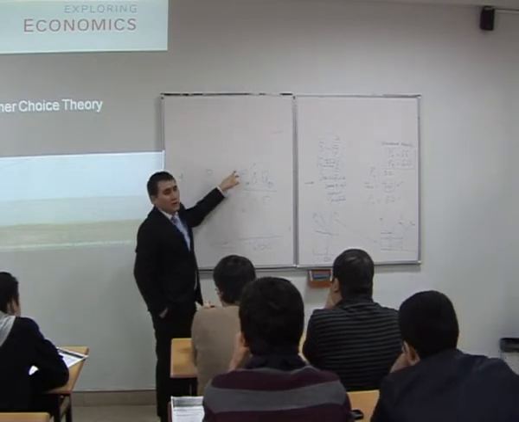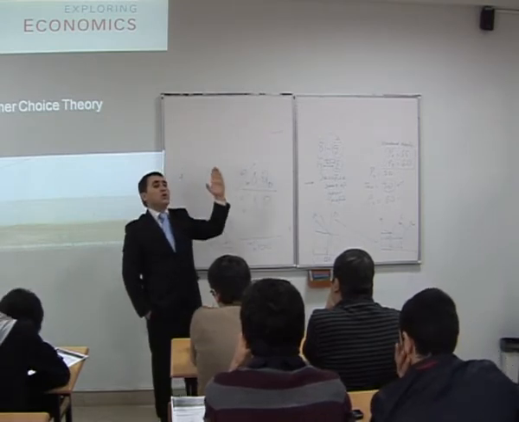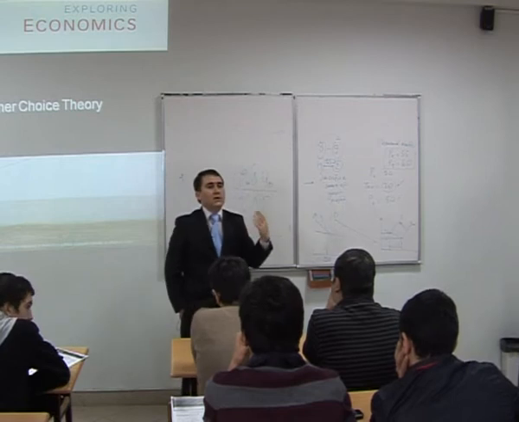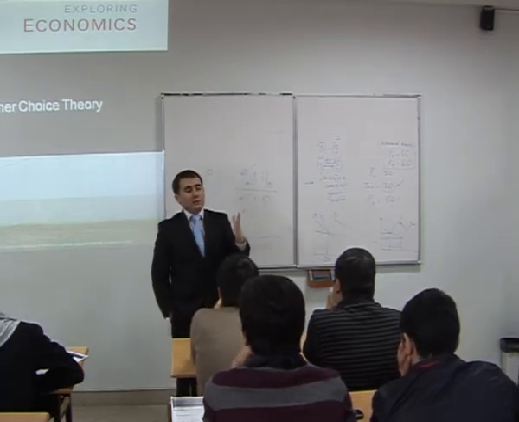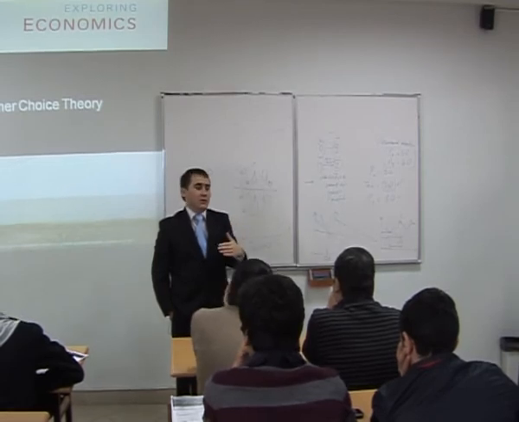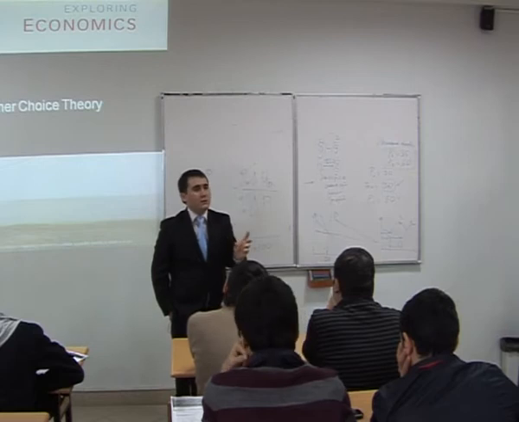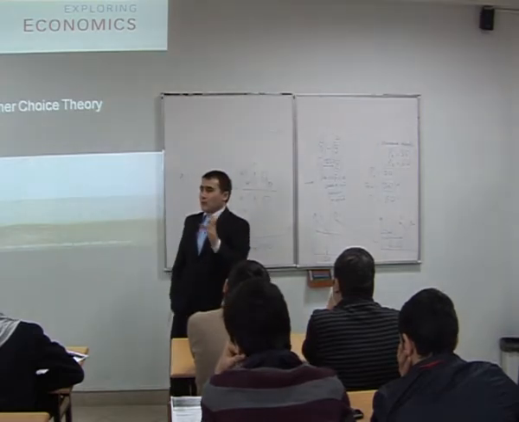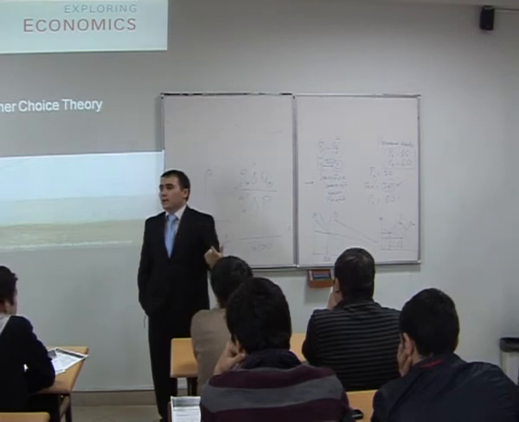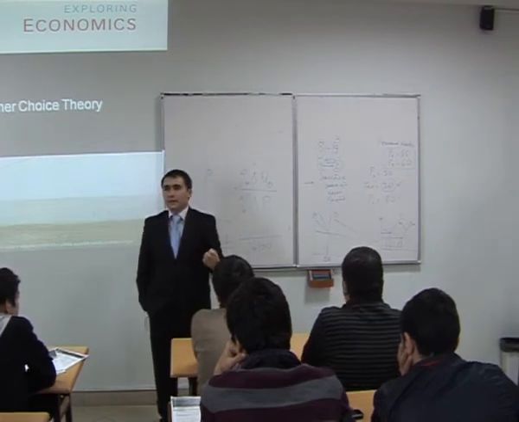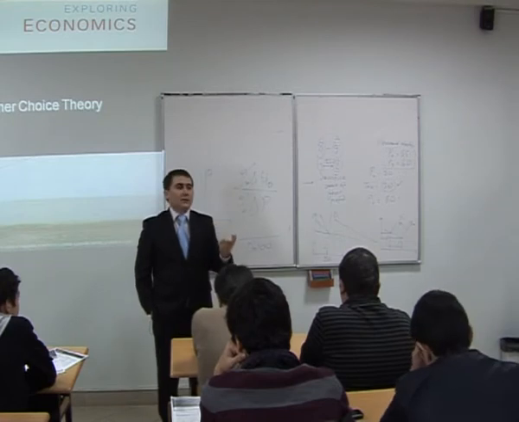Then you will see that on the upper portion of the demand curve, there will definitely be elastic demand, but on the lower portion of the demand curve, there will be inelastic demand. Why? It's only about the numbers. If you calculate the percentages, you will see the numbers come out like that.